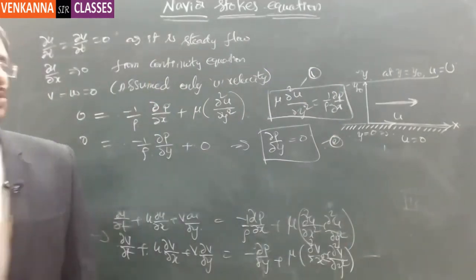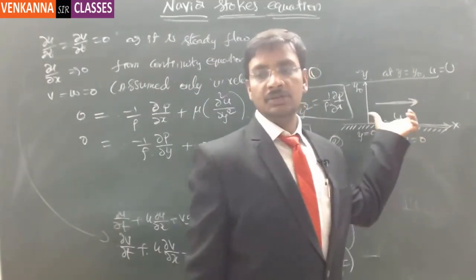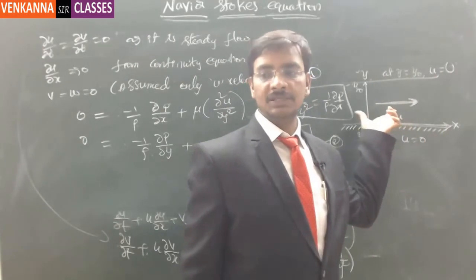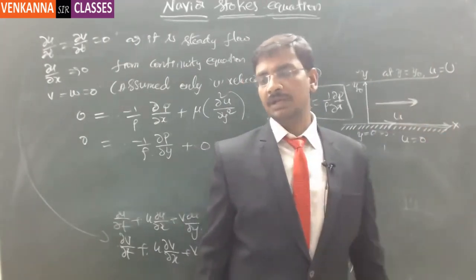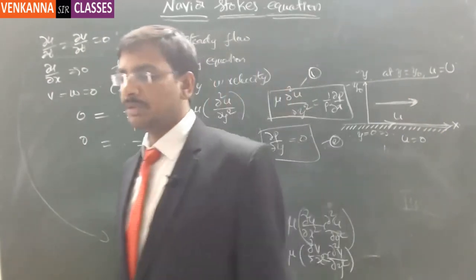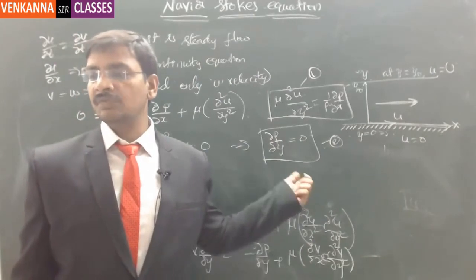So our flow or the analysis, whatever we are going to make, this is assuming the velocity is only along the x direction. So there is no velocity component along v direction or w direction. Understood, Samrin? That is the case of analysis we have considered, assuming v and w equal to 0.